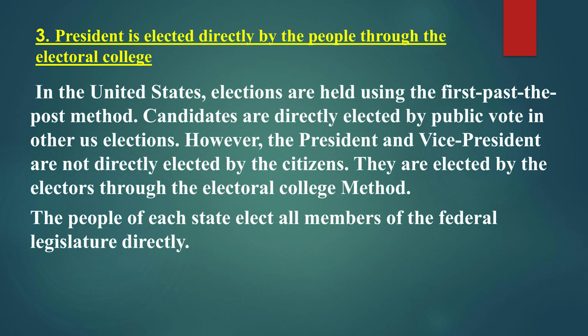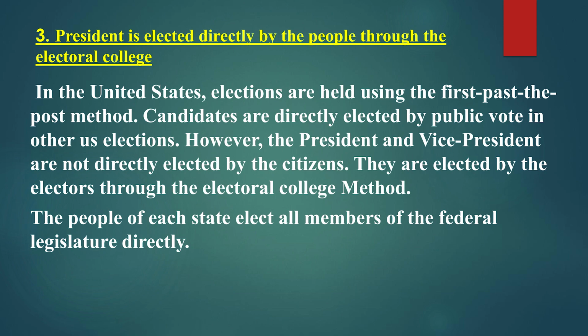In the United States of America, elections are held using the first past the post method. So the candidates are directly elected by public vote in other US elections. However, the president and vice president are not directly elected by the country's citizens. They are elected by the electors through the electoral college method. That is the indirect form of election.